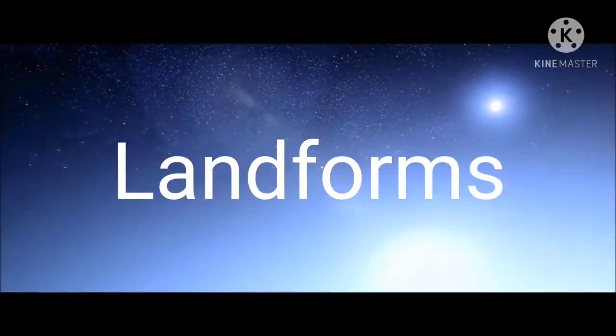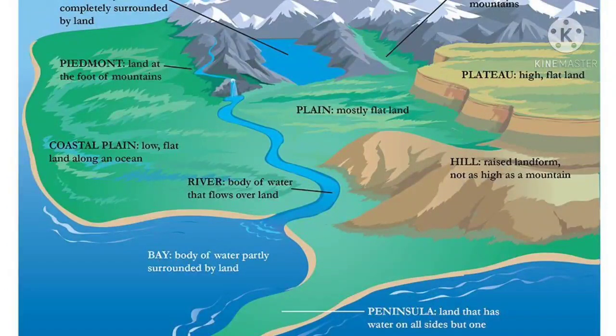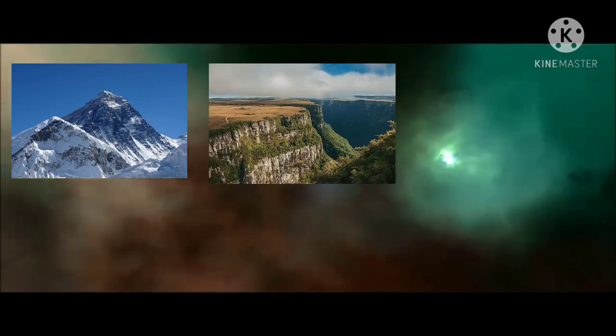Landforms are the natural features that develop on the surface of the earth due to the endogenic and exogenic forces applied on the surface. Some of the major landforms are mountains, plateaus and plains. So our topic is mainly directed towards understanding these landforms.